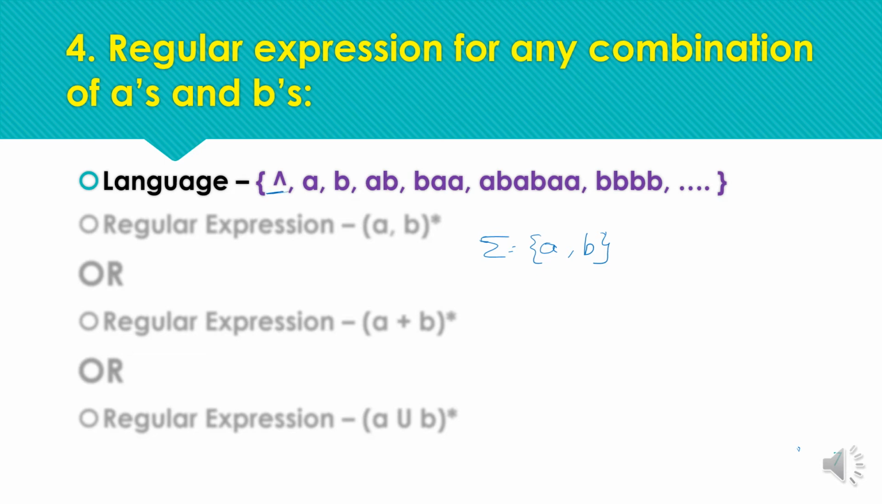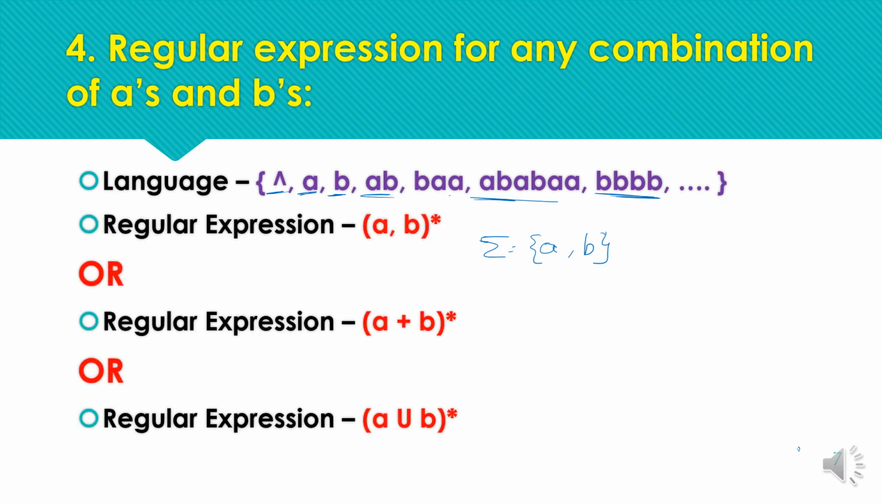Next, any combination of a's and b's. So single a is acceptable, single b is acceptable, any combination ab acceptable, baa or any other formation of a's and b's in the string is acceptable. Okay, so we can represent the regular expression in multiple forms because we can represent ORing by comma, by plus symbol or by union symbol. So here are the corresponding regular expressions.